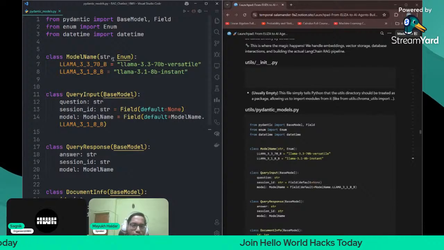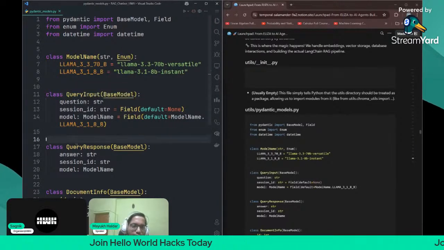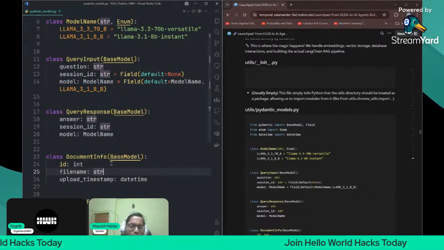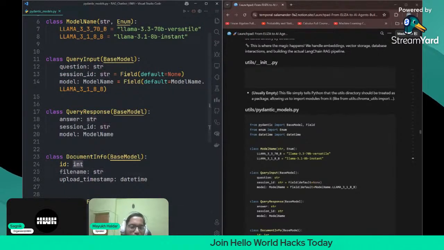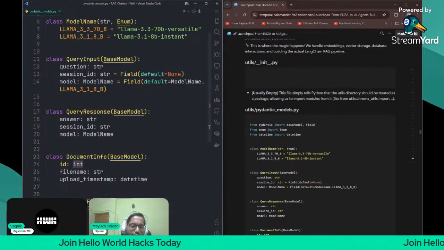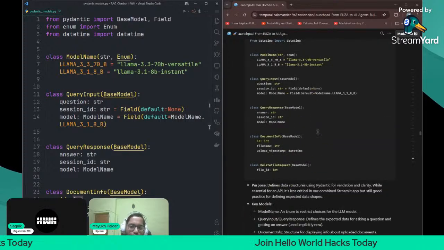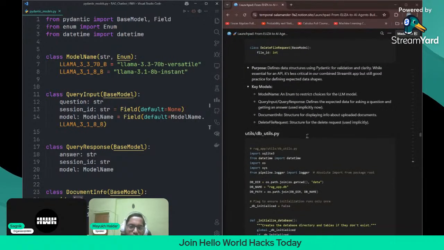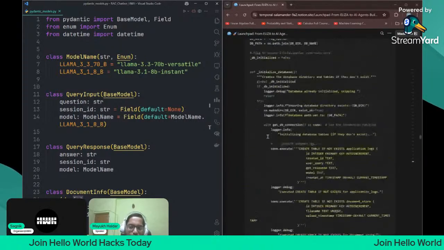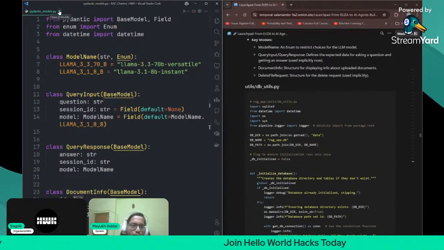So what is it doing actually? It is first creating the model structure, the model name. Then it's creating the query structure, the query response structure, the document info structure, like how it will store the document in the database, and then the delete file request. If it has to delete the document, then how it will delete the document using the file ID. This is the identity thing. So I think this is very short. Let me keep it very short and simple. I will not go into the technical terms here. I'll make it very simple and short for you all to understand. So pydantic models is done.